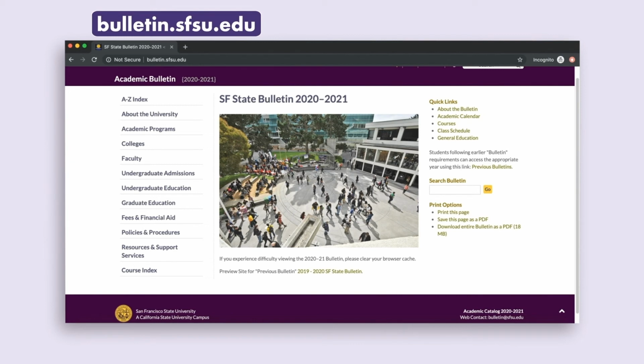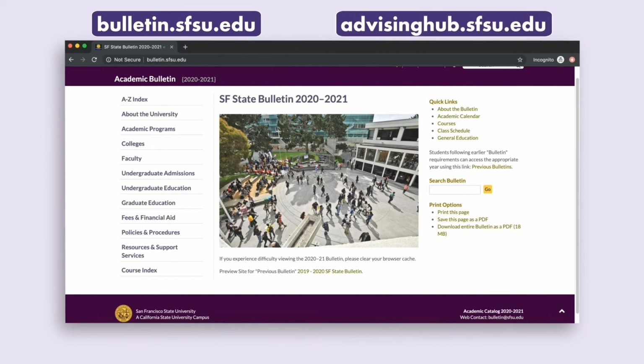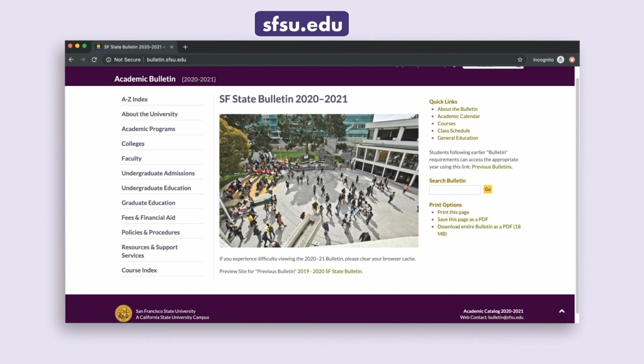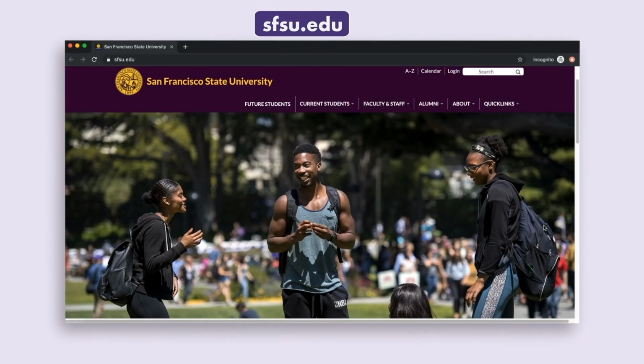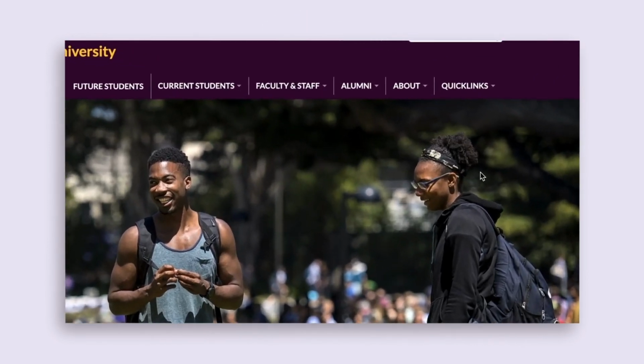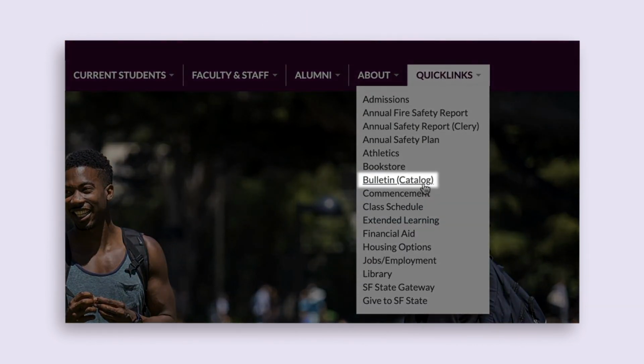A second way, commonly used by new students, is to access the Bulletin through the Advising Hub, first semester advising page for your major. The third and most common way to get there is through the SF State homepage. Today, we'll be going through the SF State homepage. Let's open a browser and go to SF State's homepage. Hover over Quick Links and then click on Bulletin Catalog.